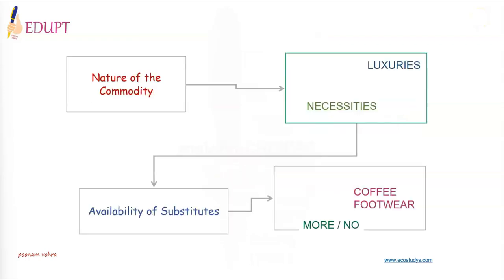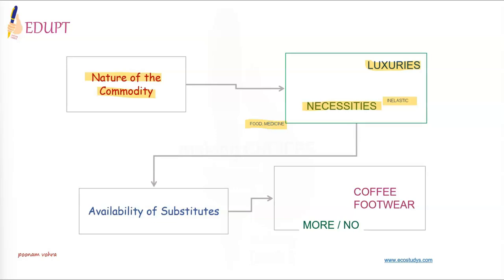Elasticity of demand is influenced by the nature of the commodity. A commodity can be either a necessity good or a luxury good. Demand for necessities is generally inelastic. They are required for human survival and need to be purchased. So demand does not fluctuate with price. For example, food, medicine, etc.